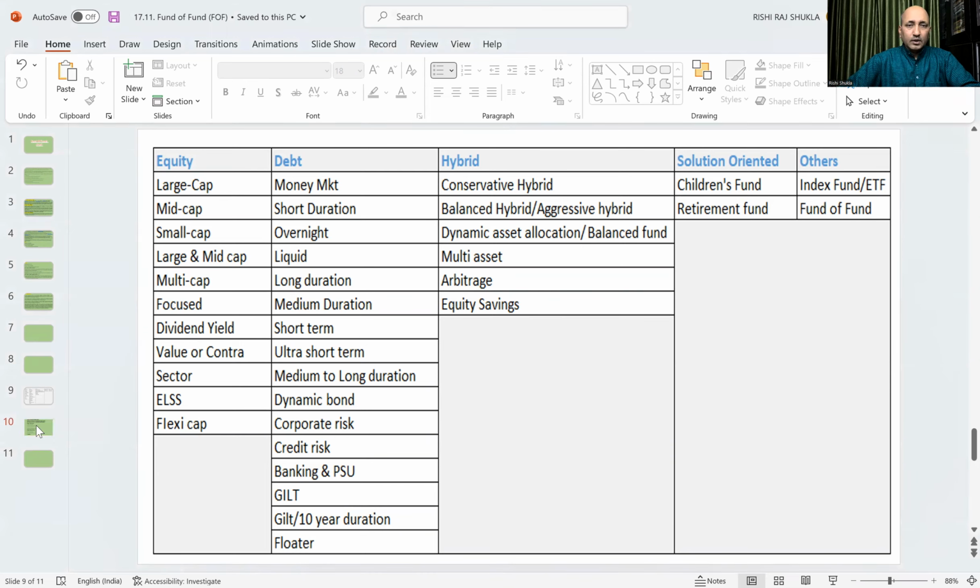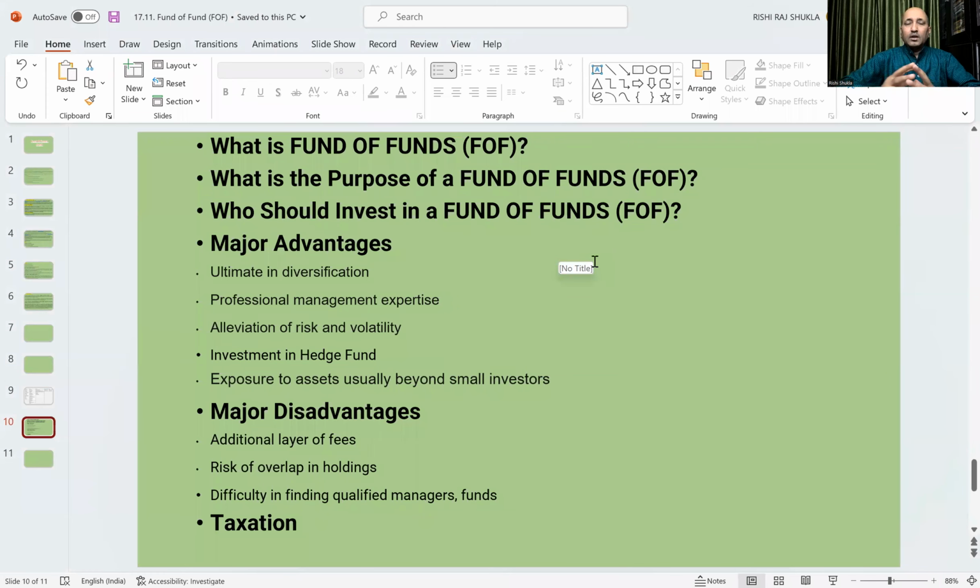So, what is fund of fund? Fund of fund is nothing but, as the name suggests, fund of fund invests in different funds, not directly in equity, debt, bonds, or securities.